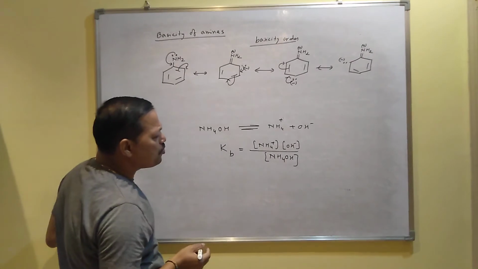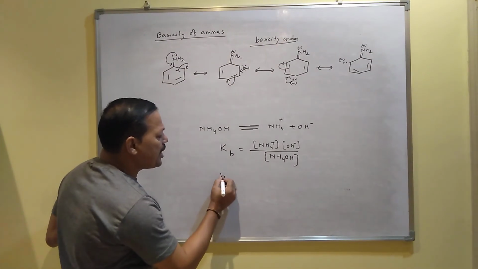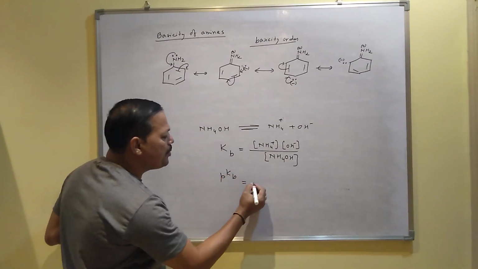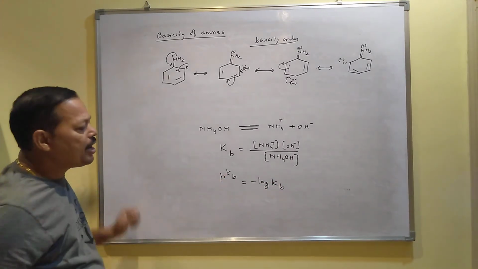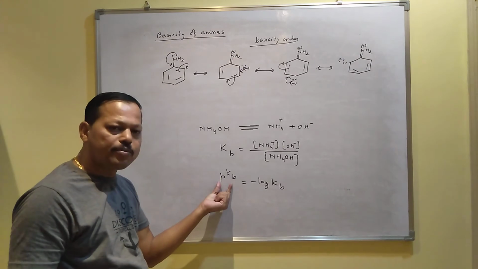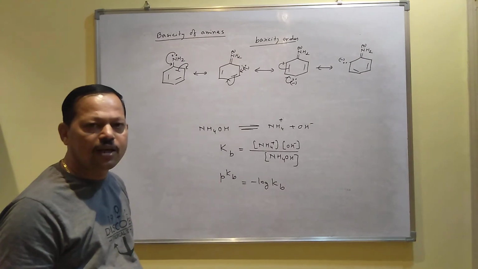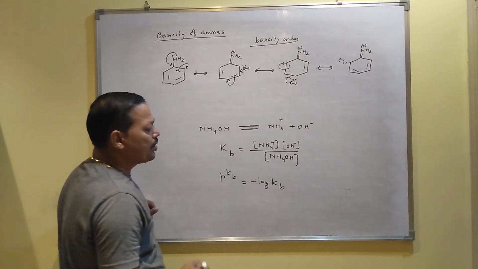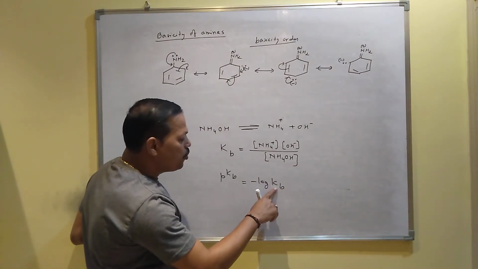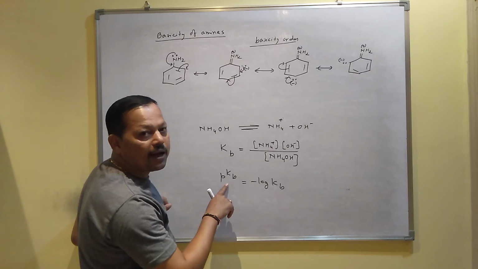Now, do you know what pKb is? pKb means minus log of Kb. In class 11 you have got this. This is also a term used to define the basicity of bases. So if the Kb value is low, the pKb value will be high.